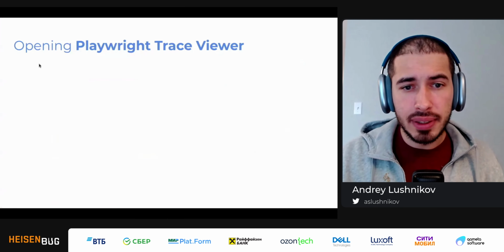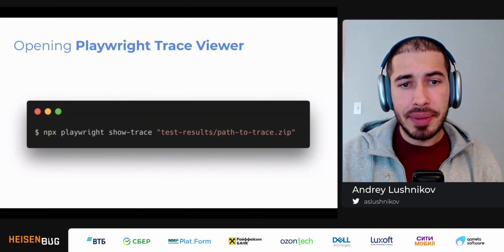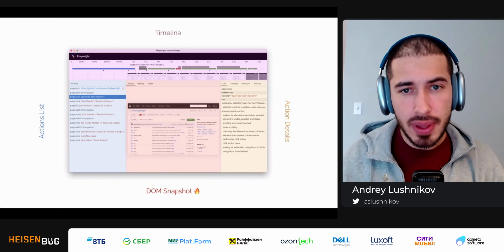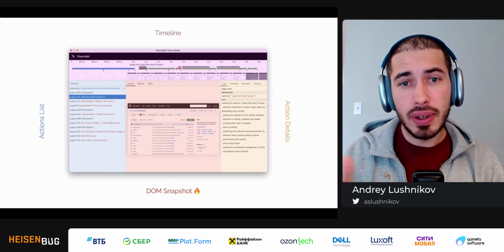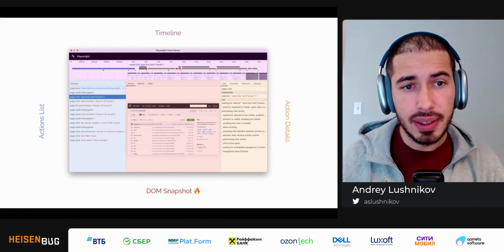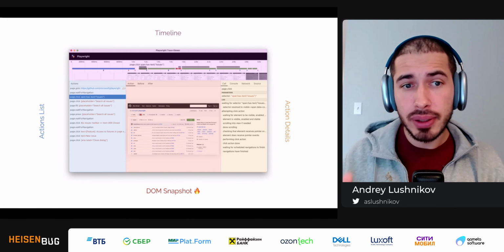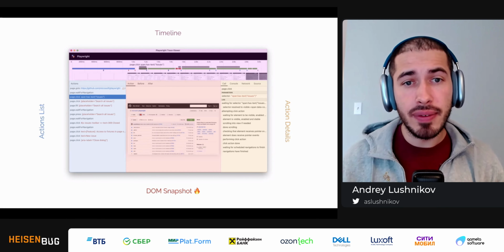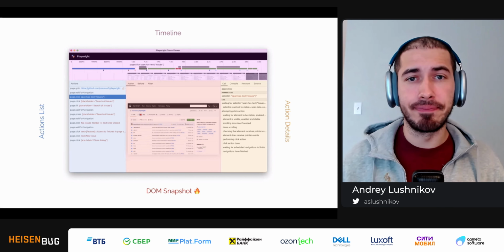So let's go back to our presentation. So what we learned? We learned that we can open traces with npx playwright show trace command. And once we do so, we are presented with this beautiful UI of 4 parts. We have a timeline where we can go and follow the test execution. We have actions list that has all the actions Playwright did in chronological order. We have action details where we can get all the details about the browser state during this action. And we have DOM snapshots for each action, and we have even 3 of them, which is a DOM snapshot of an action, of a before action, and after the action.